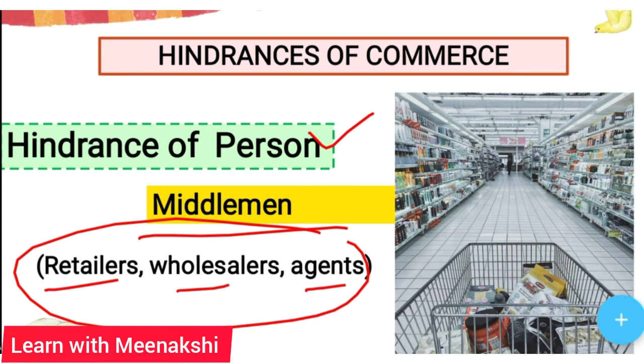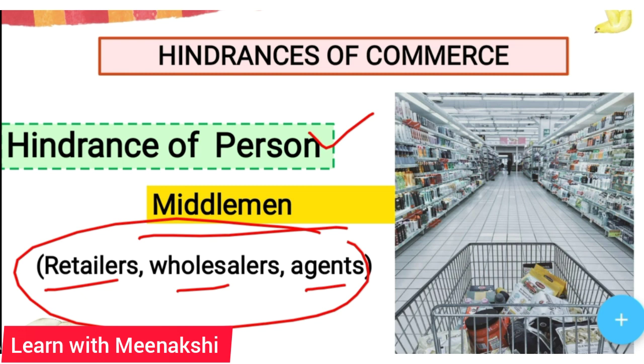So the manufacturer, the producer, does not know the place or the face of the consumers, but with the help of these middlemen, the manufacturer can collect some information regarding the taste, preferences, what the consumers like to have in their products. So these middlemen actually help the manufacturer to know the consumers' taste and preferences.